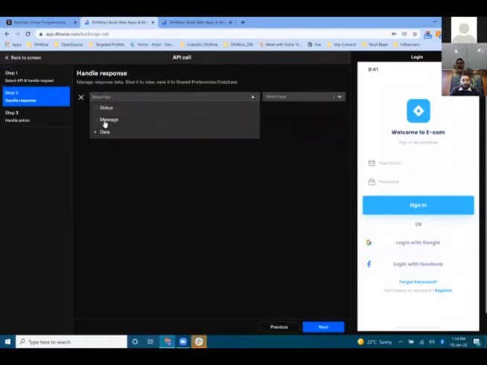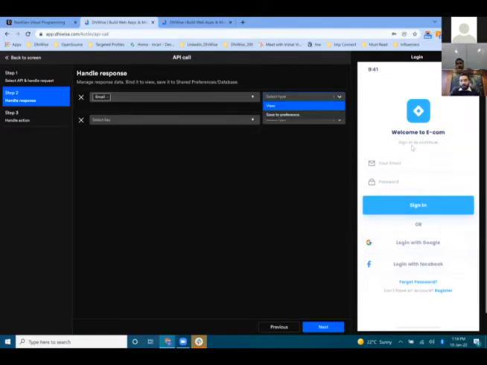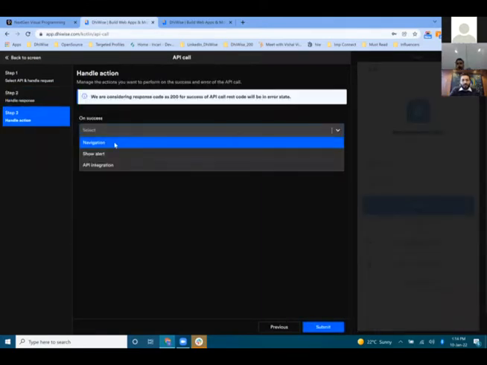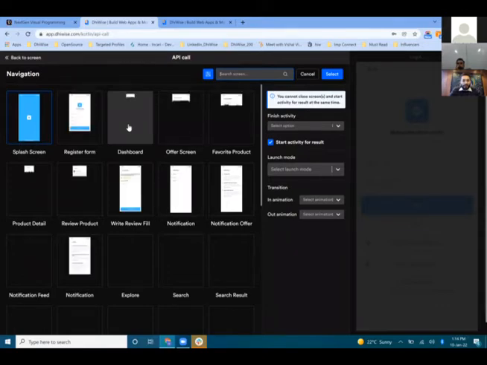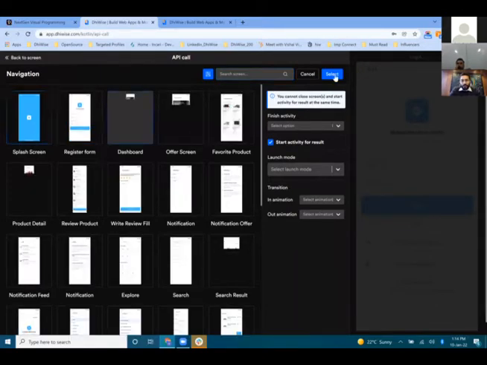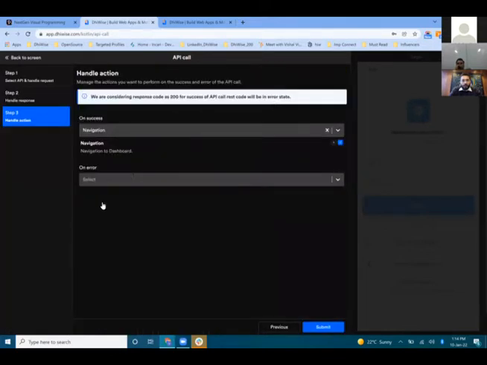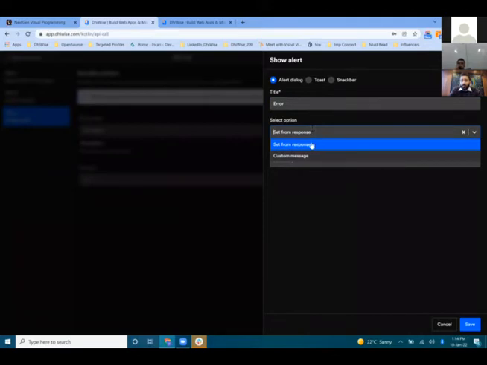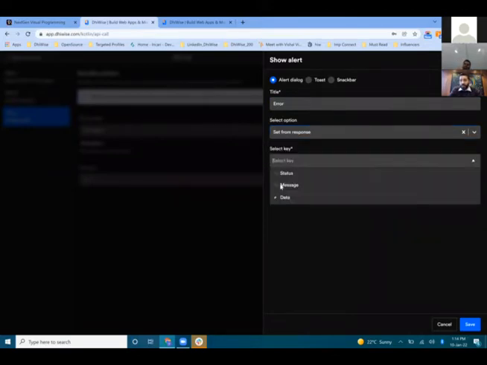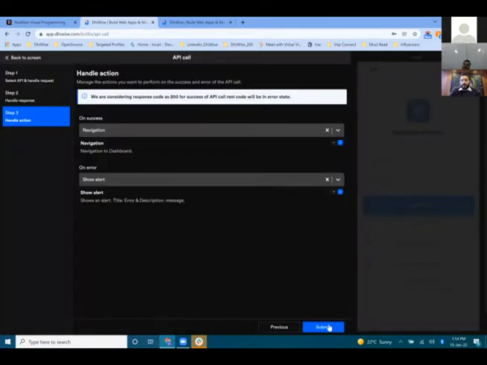Same way, if I want to map, let's say, email with this particular view, my response handling has been done. On success, I want to navigate the user to a dashboard. So let's say this is my dashboard. Done. On error, I want to show an alert. Which kind of alert? Dialog, toast, or snackbar? Let's say alert dialog, error. Do I want to set a custom message, or from the response? From the response, and I want to show the message from the API. So my entire API has been done.